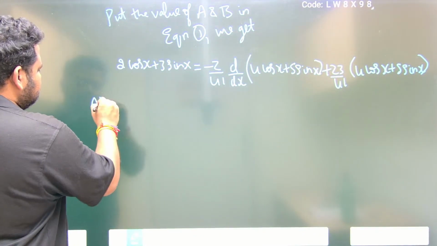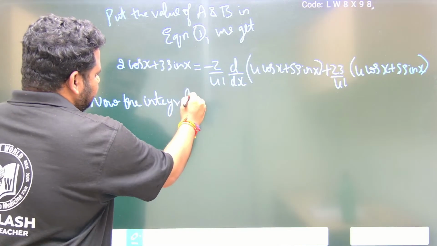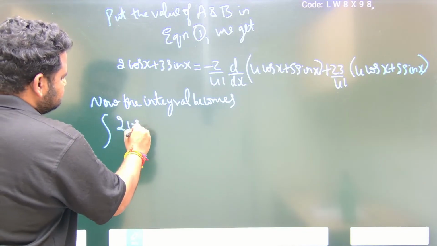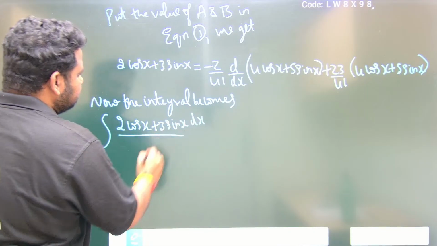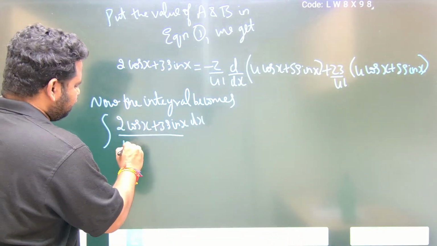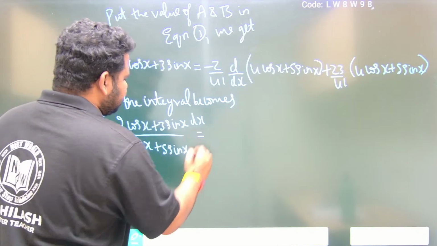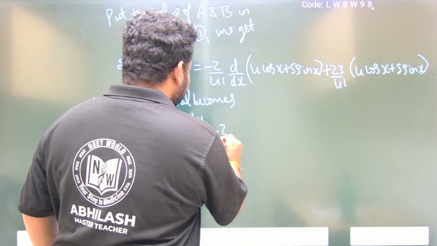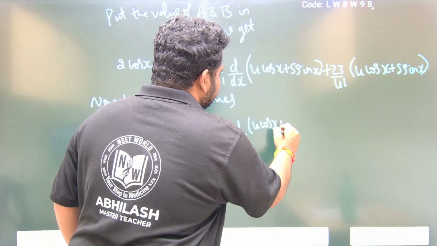Now the integral becomes, what does it become? Integral of 2 cos x plus 3 sin x dx divided by, what is this? Minus, what is this? We have to write the denominator. Denominator is 4 cos x plus 5 sin x, will become equal to numerator. So this will become minus 2 by 41 into d by dx of 4 cos x plus 5 sin x.